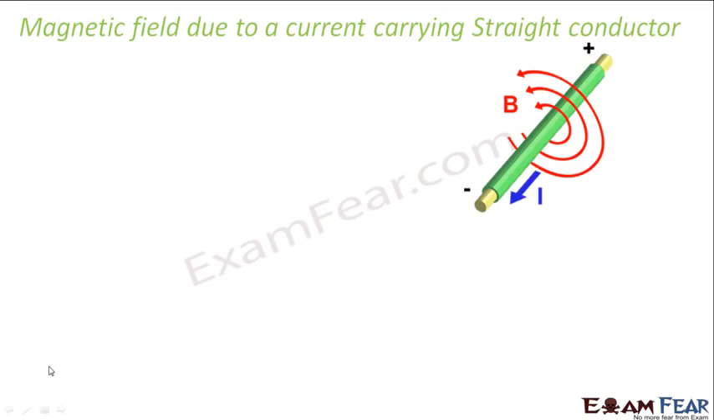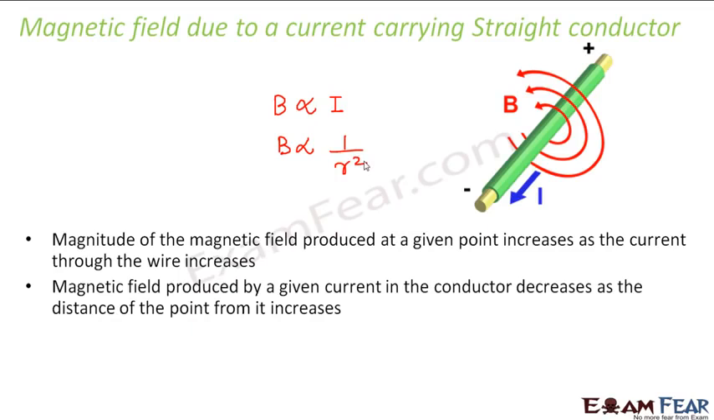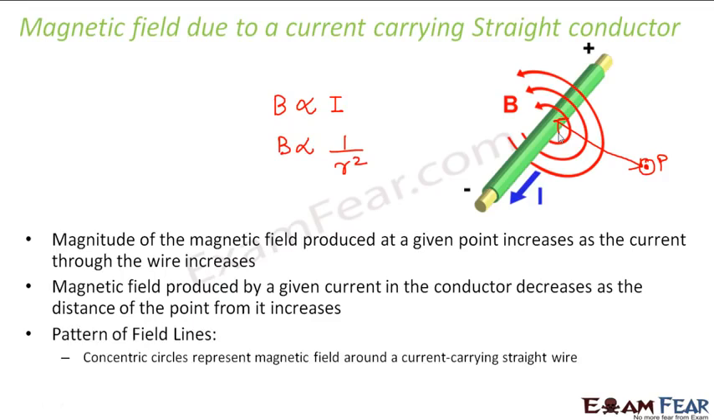So if you have a straight conductor like this which is carrying current, the magnitude of the magnetic field at any point near this conductor will be directly proportional to the current flowing through the conductor, and it will be inversely proportional to the distance of the point where we are calculating the magnetic field. Let's say we are calculating the magnetic field at some point P here. As the distance of this point from the conductor increases, the value of the magnetic field at that point also decreases. Right?